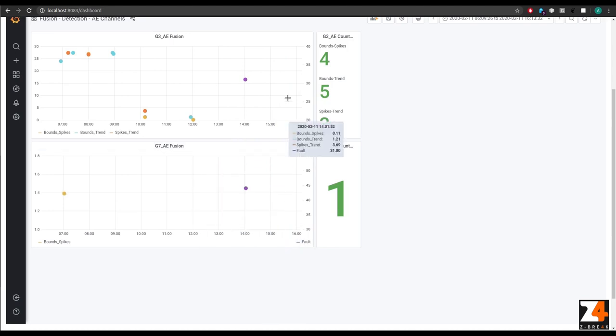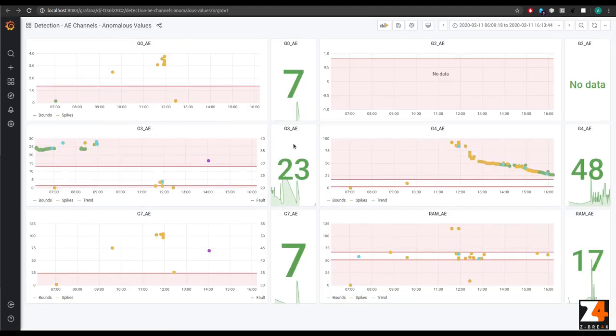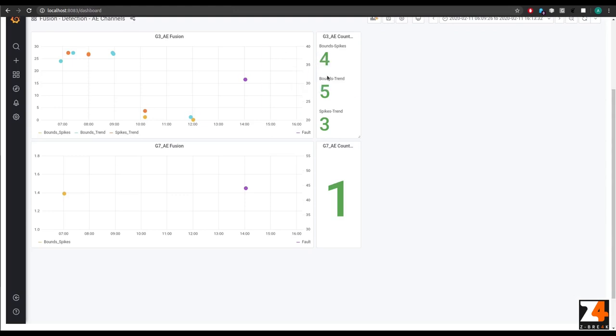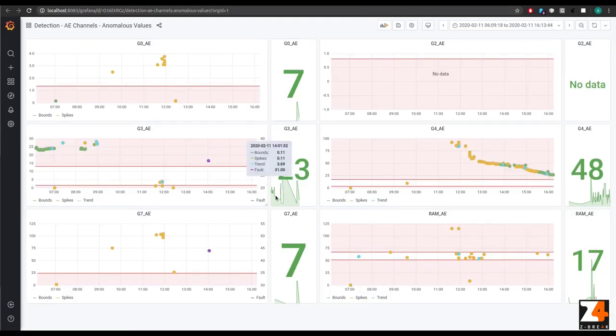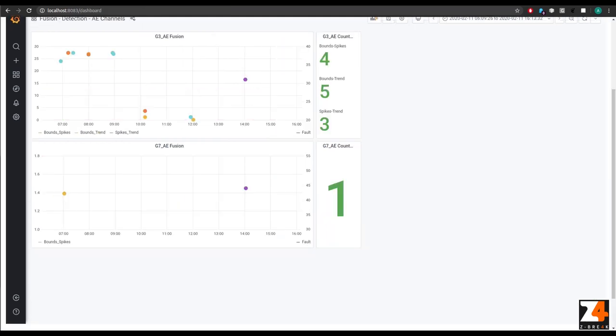and the number of reports is shrunk down from 23, which was before, to 12, and from 7 for G7 to only 1, showing that Fusion was able to shrink down the reports, still being able to detect the upcoming faults early enough.